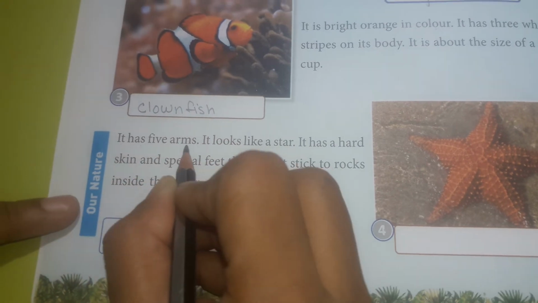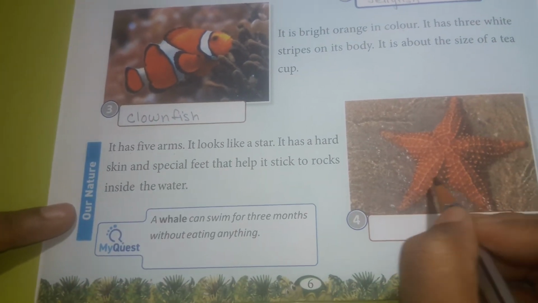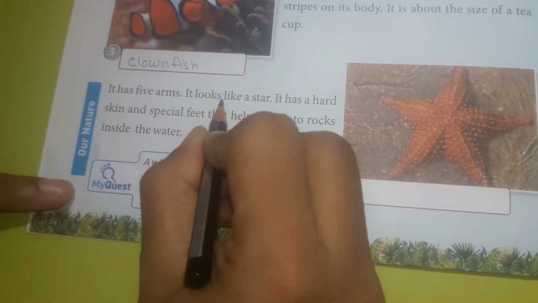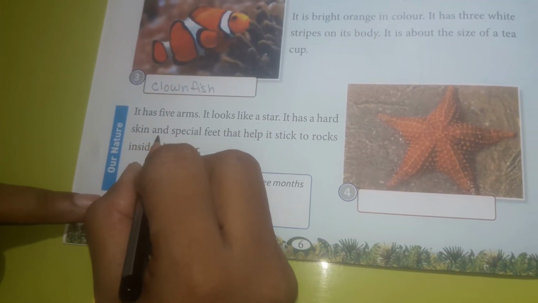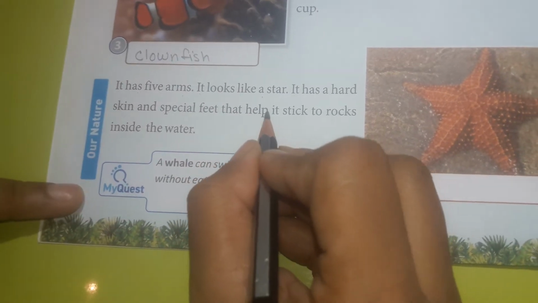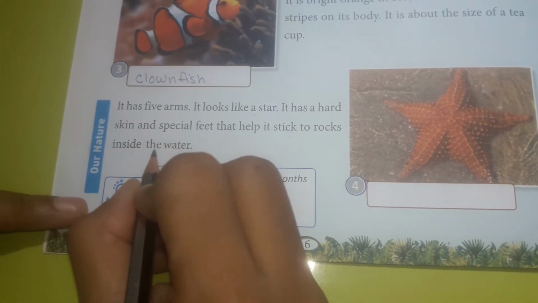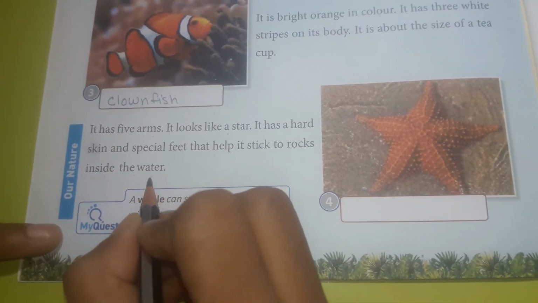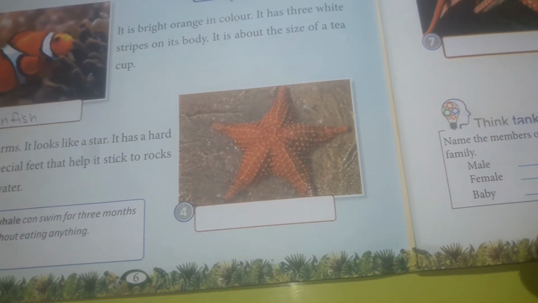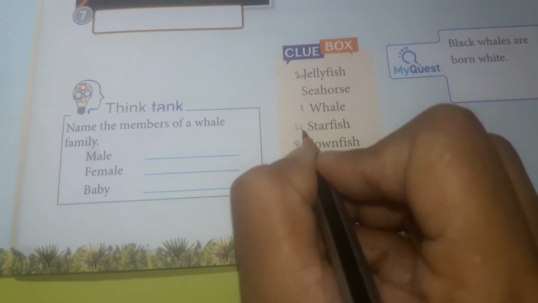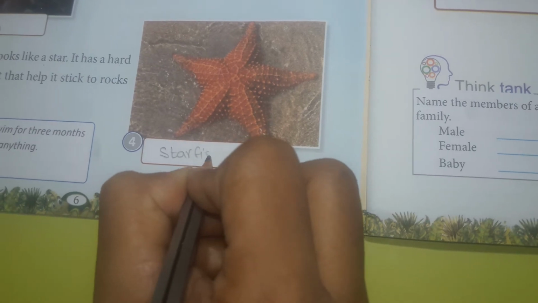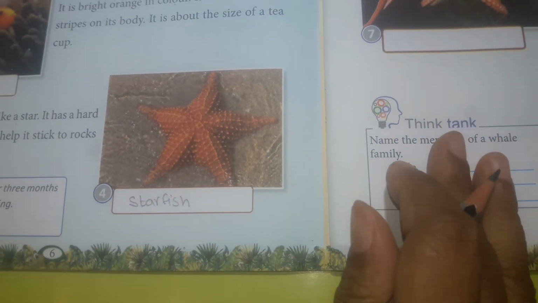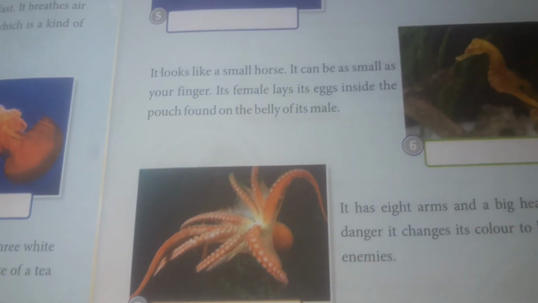Number 4. It has 5 arms. 1, 2, 3, 4, 5. It looks like a star. It has a hard skin and special feet that help it stick to rocks inside the water. So, from the shape of it, I think you can get it. Starfish. Number 4 is starfish, or you call it sea stars.